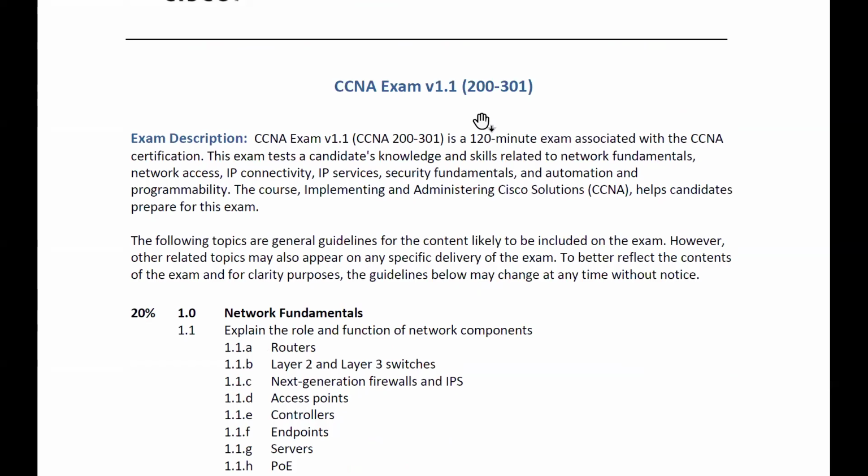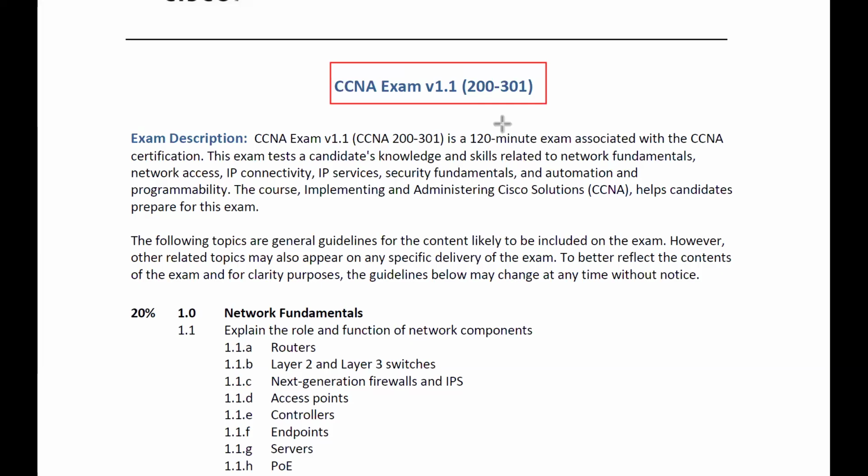We are going to cover here CCNA version 1.1, 200-301. Earlier we were having version 1.0, right? So now we have version 1.1. It means in this particular new syllabus, certain new topics have been added and certain old topics have been removed, right? That's why it says version 1.1.